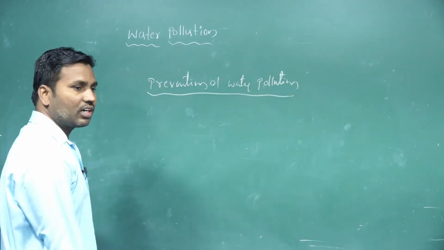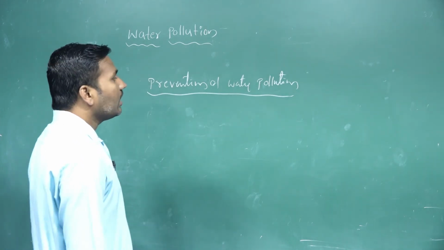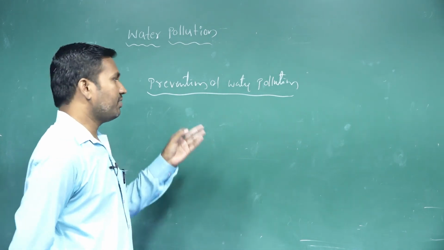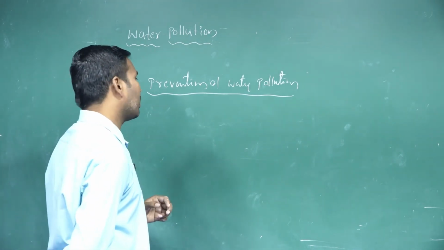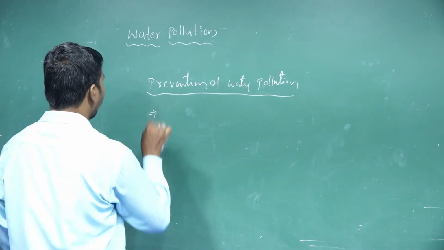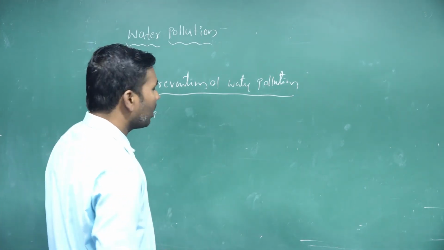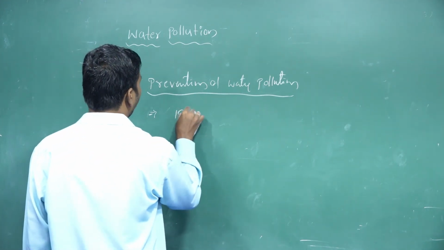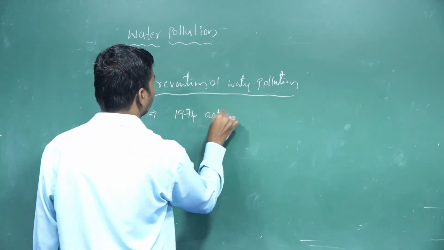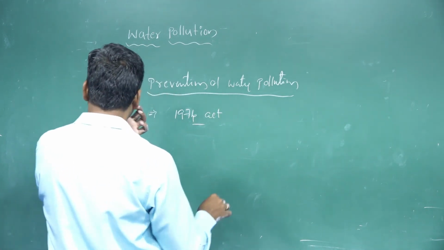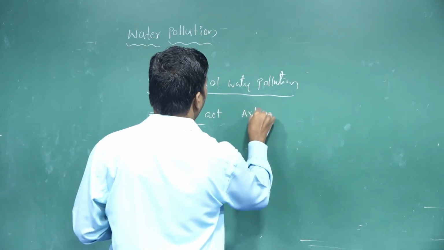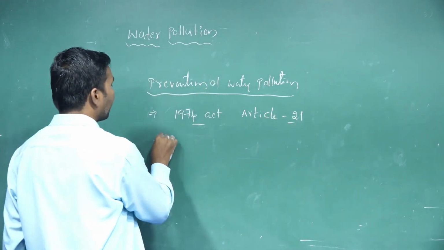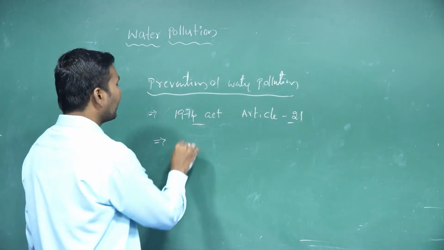So prevention of water pollution: we are discussing the legal actions for preventing and controlling water pollution. How are we going to control that? According to the 1974 Act and Article 21, there is a right given, the right of cleaning.